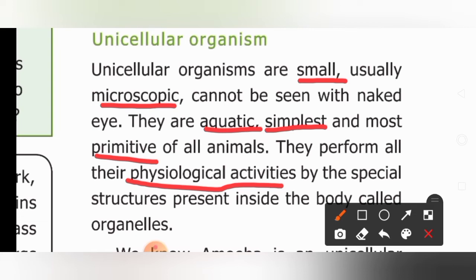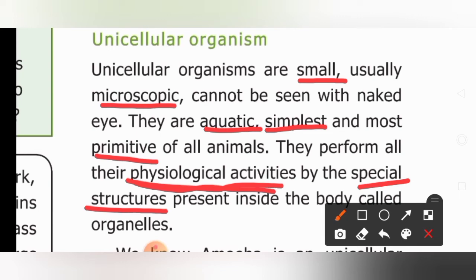All these activities are done by special structures present inside the body called organelles. These organelles perform all these physiological activities.